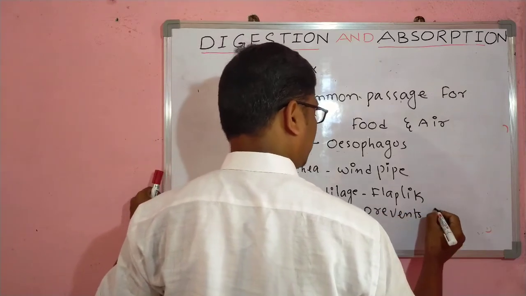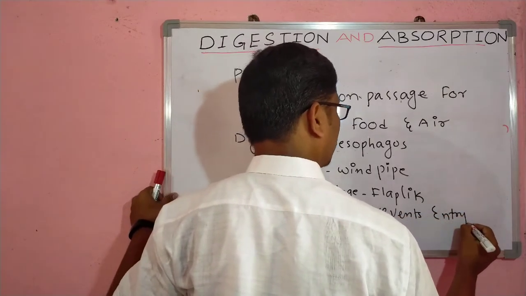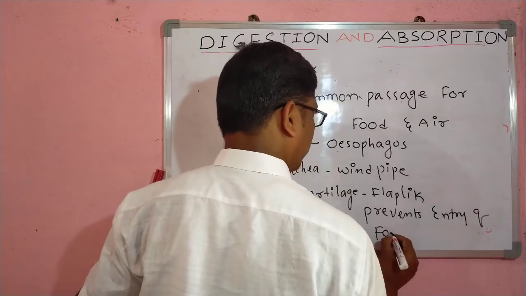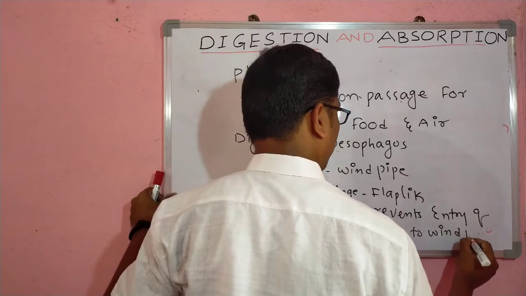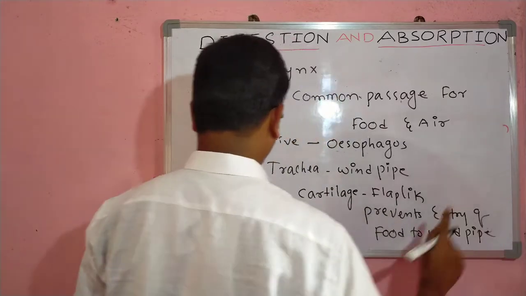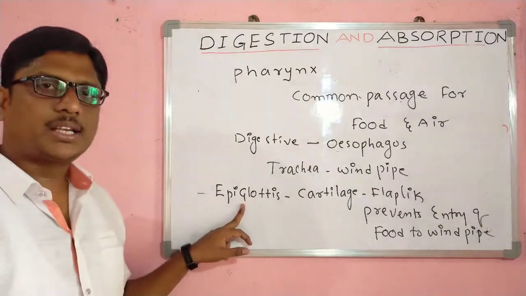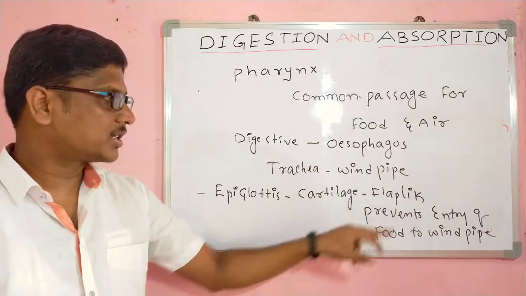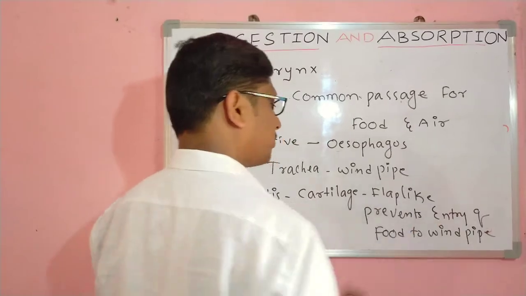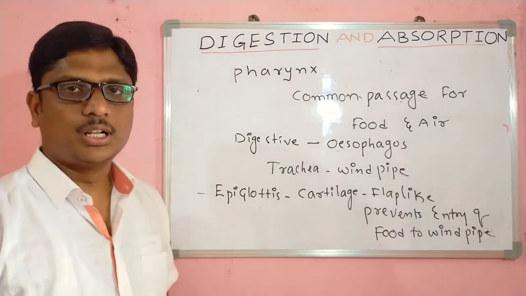It prevents entry of food material into the windpipe. See, this epiglottis is a specific structure. It is made of cartilage and it is a flap-like structure. This flap-like structure prevents the entry of food materials into the windpipe.